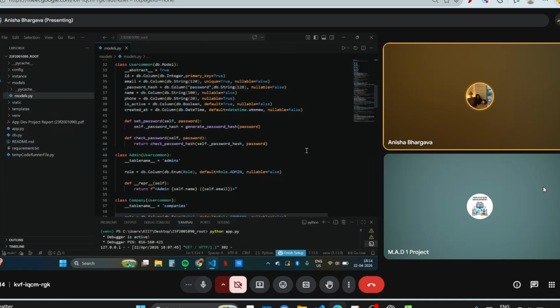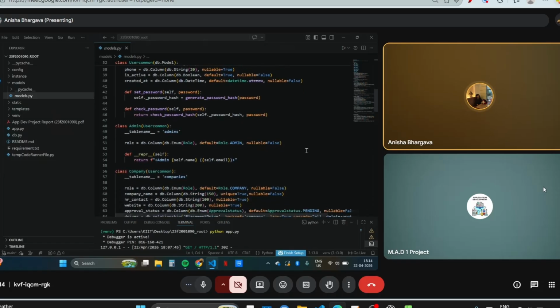For password we have used a hashed password. When you enter a password, it will be converted into a hash. And while logging in, it will check that password hash, so that it maintains security and nobody can log in other than you.